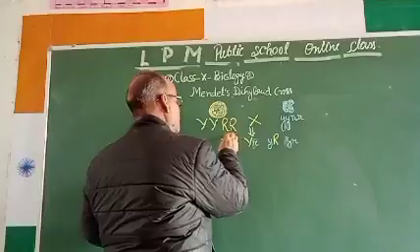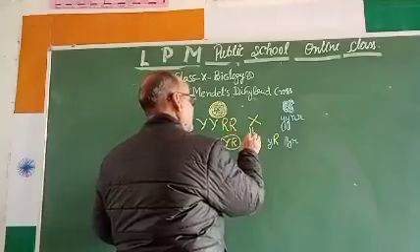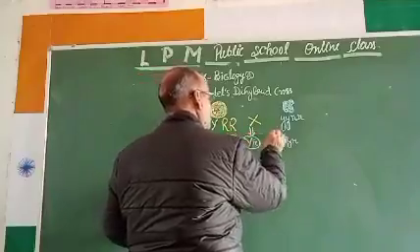He formed these 4 types of gametes in male and in female both.